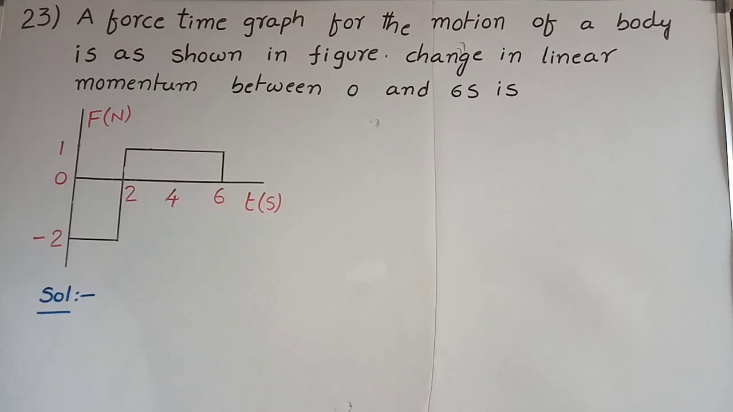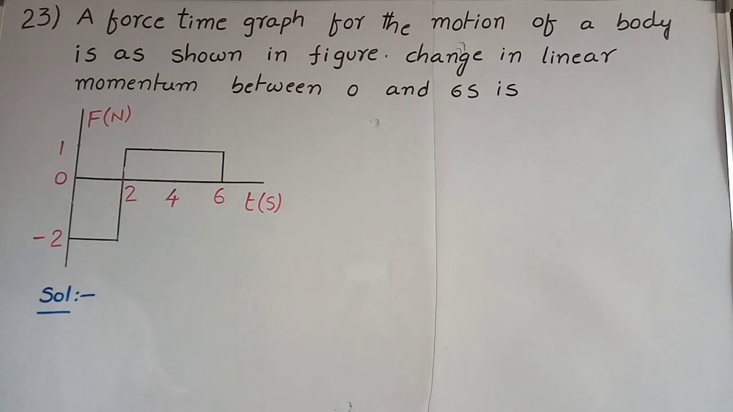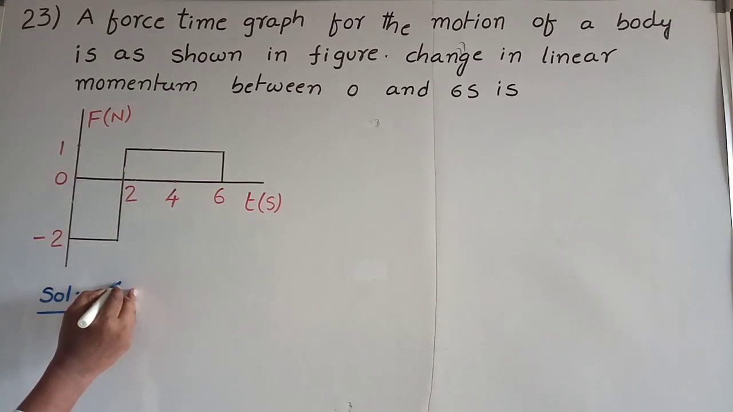23rd problem. A force time graph for the motion of a body is as shown in figure. Change in linear momentum between 0 and 6 seconds is. Here, the graph is given. On the x-axis, time is taken. On the y-axis, force. Force value is given in newtons, time value taken in seconds. In this problem, we have to calculate change in linear momentum. To calculate change in momentum, the area under this graph gives the change in momentum.